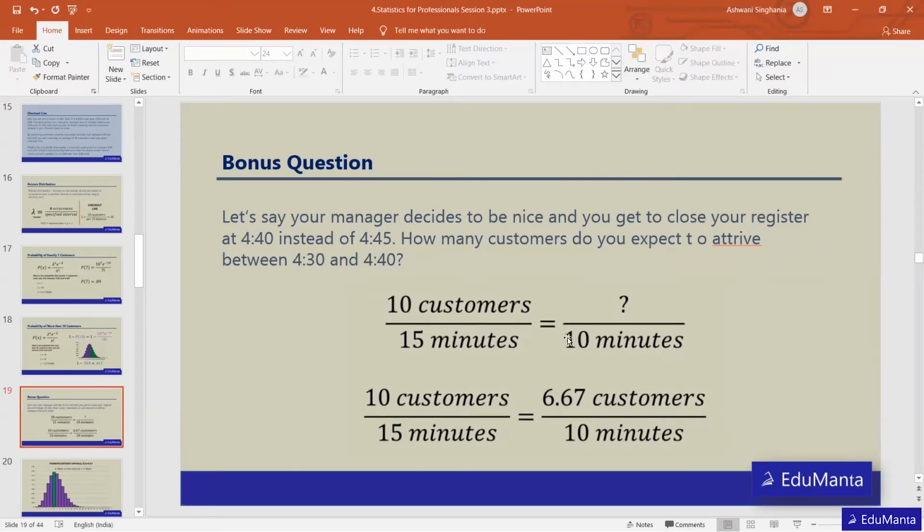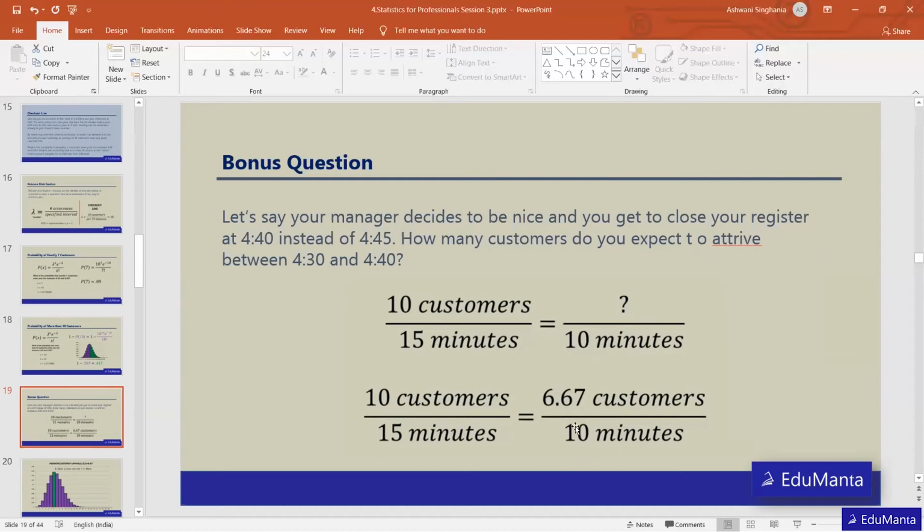In a simple way, we can apply ratio and proportion here to get 6.67 customers coming in 10 minutes. Now 10 minutes will be the new interval, and lambda will be 6.67 for the 10-minute interval.